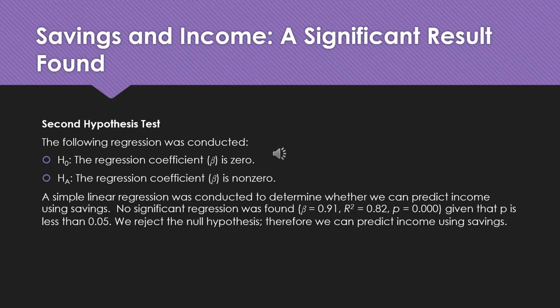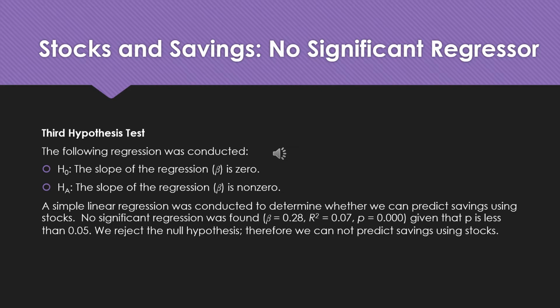Beta coefficient is 0.91, R square 0.82, p-value 0.000. Given that p is less than 0.05, we reject the null hypothesis. Therefore, we can predict income using savings. Finally, we evidence the level of stocks and savings: no significant regressor.